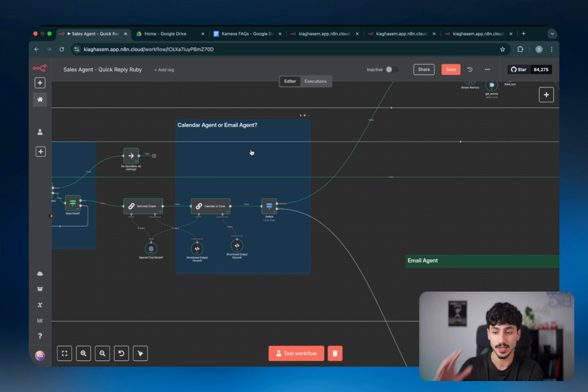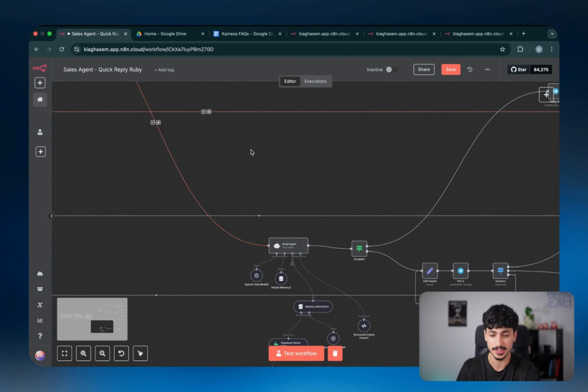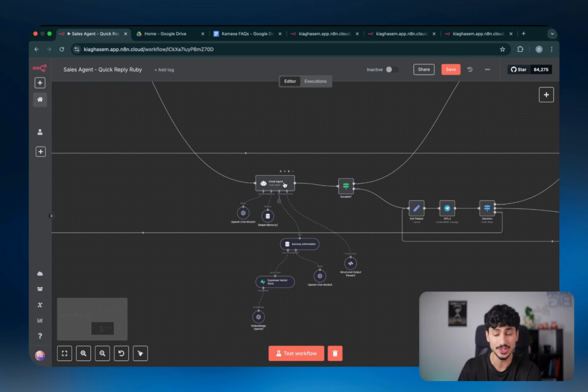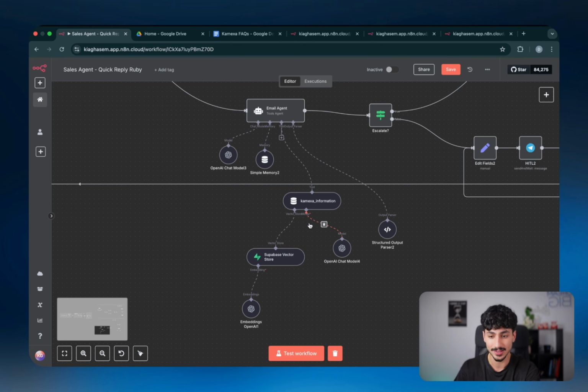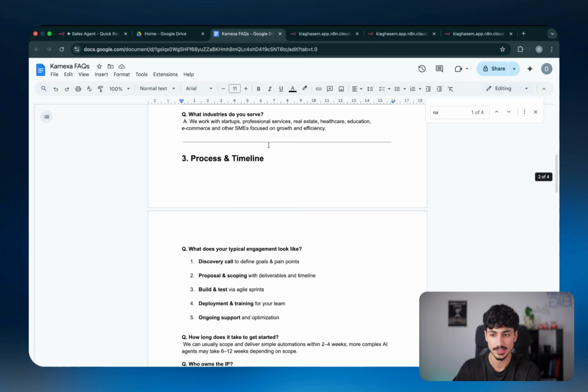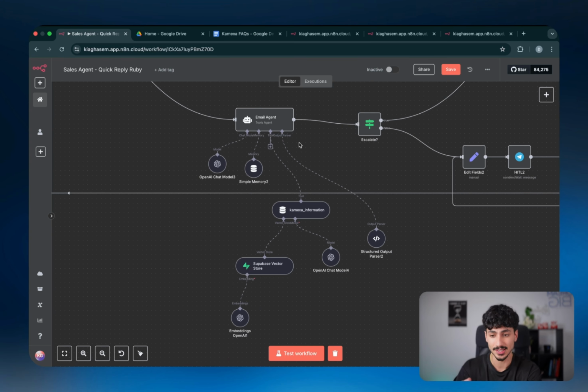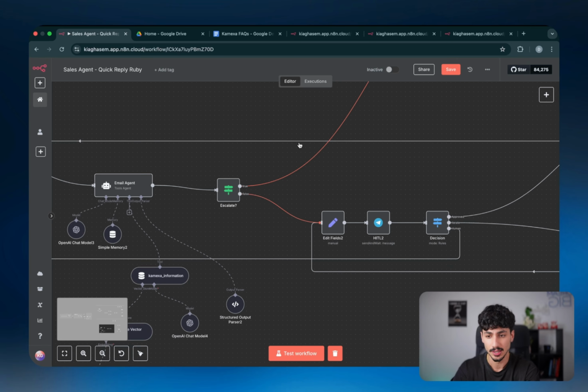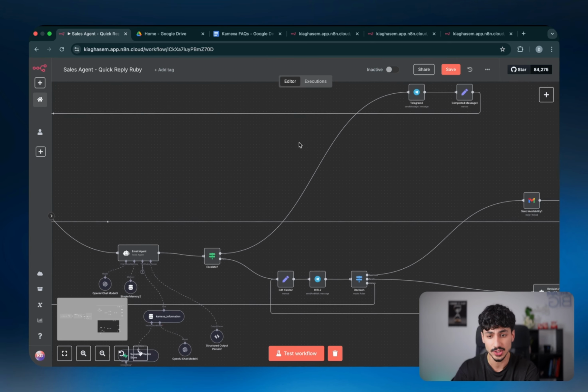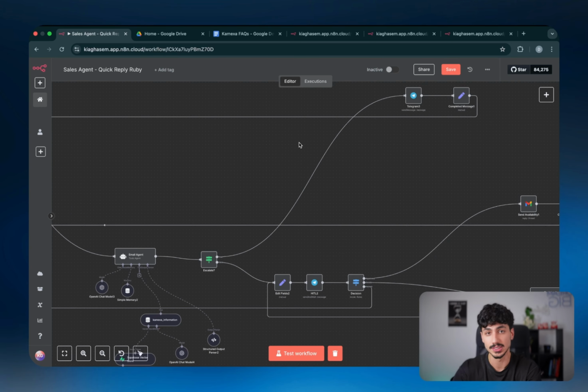But in the instance of emails that just require us to send a response back, maybe they're emails where the person needs a little bit more information, what's going to happen is it's going to call onto the email agent, which is going to call onto a RAG database, which is basically just a way for the agent to communicate with this frequently asked questions document that we gave it access to. And then once it extracts the information from that RAG database, it will decide whether it has enough information to actually respond to that email itself or not.